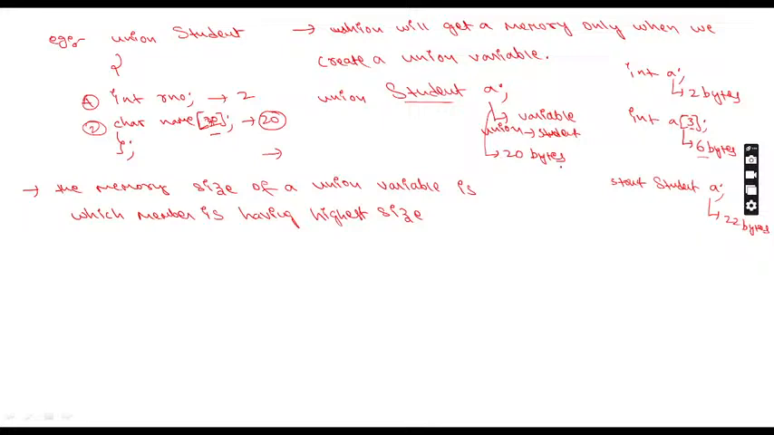Don't say always 20. It depends on the example. As per this example, it is 20 bytes. You may take another value, and based on the value, the size will be different. So that is the reason we have written the statement. What is the statement I have written? The memory size of a union variable is the size of the member having the highest size. That is nothing but the size of the union variable.